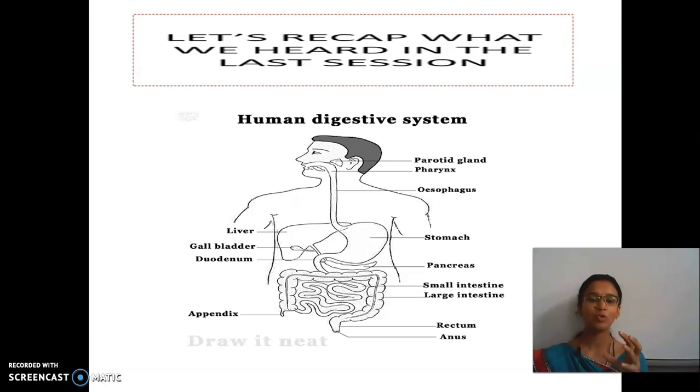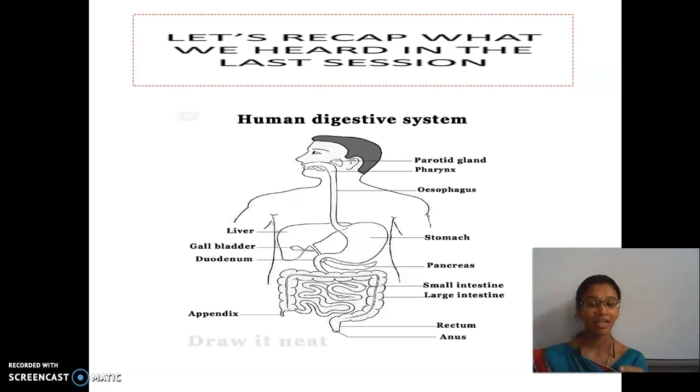Then the food passes through the villi, small finger-like structures present inside the small intestine. It is circulated to the body, and the blood cells absorb it and utilize it for energy. These are digestion, absorption and assimilation.